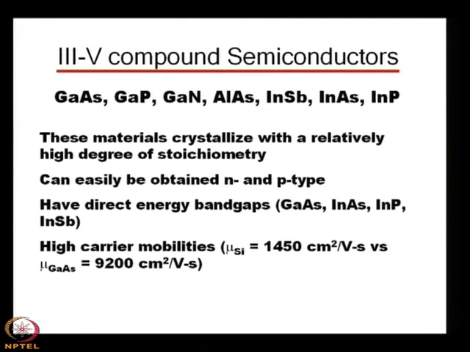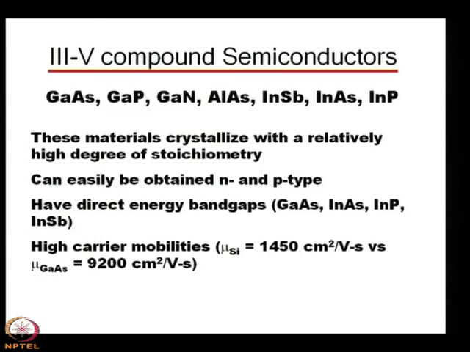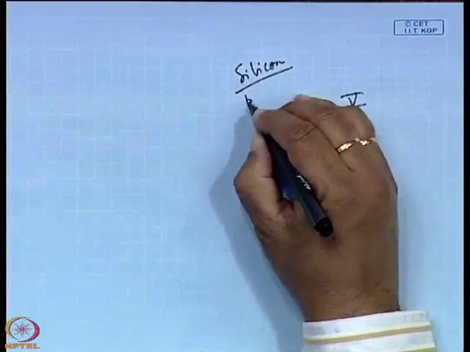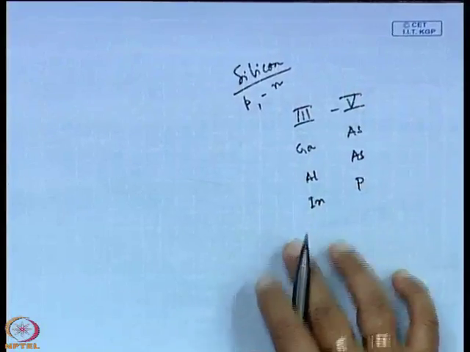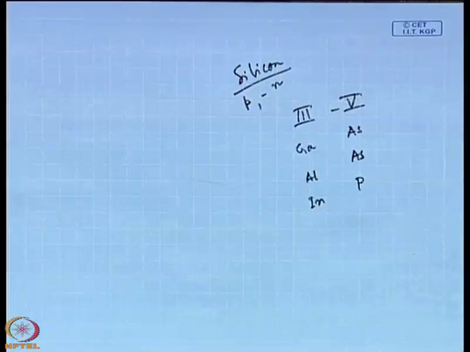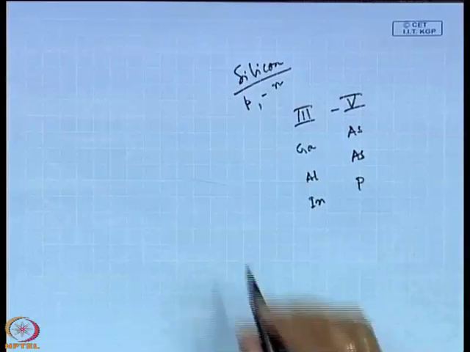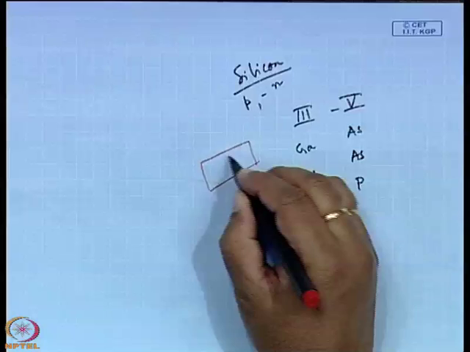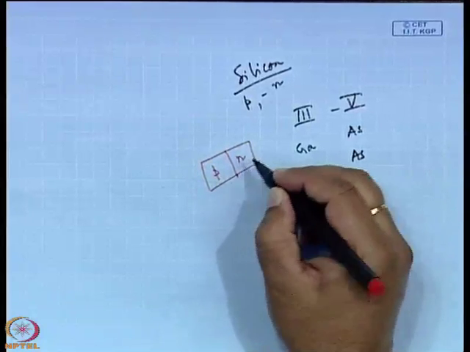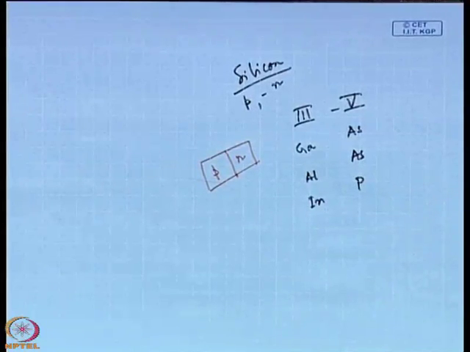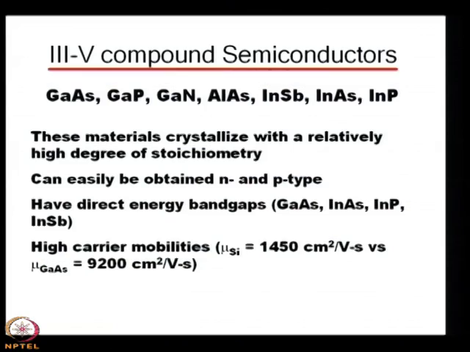If you consider various types of semiconductors, you know that silicon is doped both P and N type, because in a device, particularly for making a diode or transistor or FET or MOSFET, basically it is a P-N junction diode, and so both types of carrier are required for making the device. So, in that sense it can easily be obtained both N and P type, and it has direct energy band gaps, particularly gallium arsenide, indium arsenide, indium phosphide and indium antimonide, they have direct band gap.